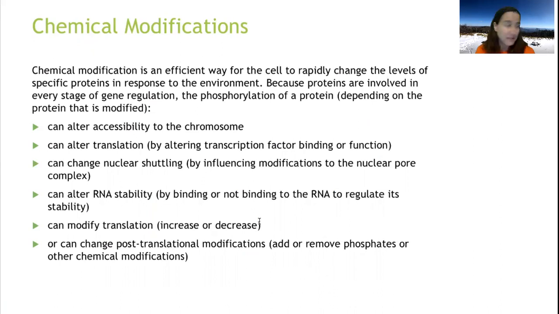So all of these different modifications for accessibility, translation, where they are in the nucleus. Can we get that message out of the nucleus into the cytoplasm where it needs to go? So nuclear shuttling. How stable is that message with RNA? Do we have the cap and the tails? Do we have the binding proteins? All of these things can be modified and mess with translation or post-translation.